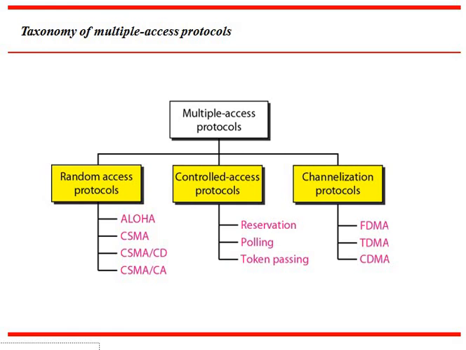Again, the random access protocol is subdivided into Aloha, CSMA, CSMA-CD, CSMA-CA. Controlled access protocols are subdivided into reservation, polling, token passing. For channelization protocols, we have FDMA, TDMA and CDMA. This is the taxonomy of the multiple access protocols.